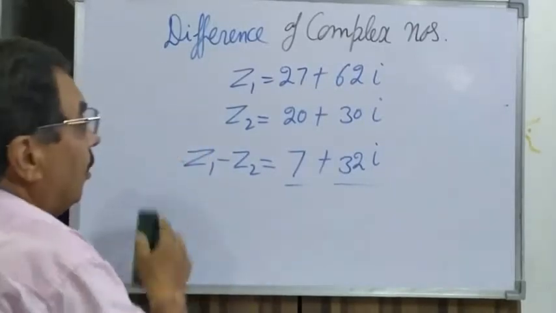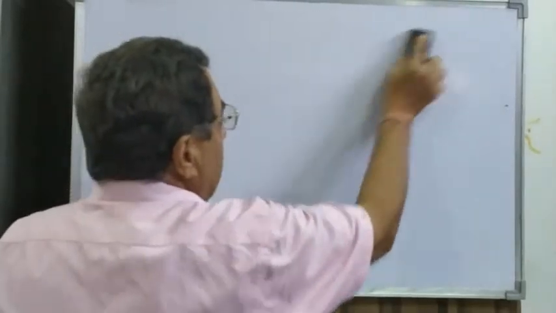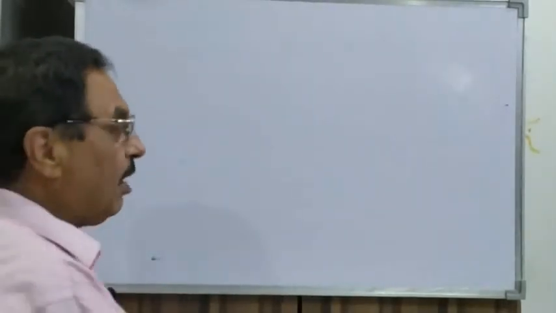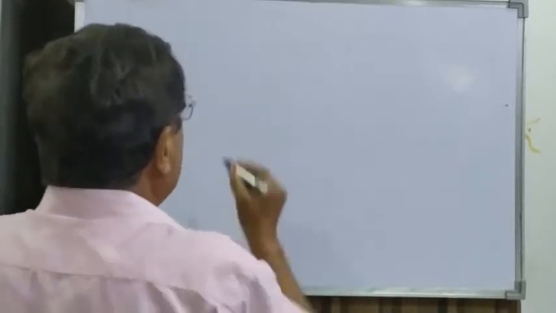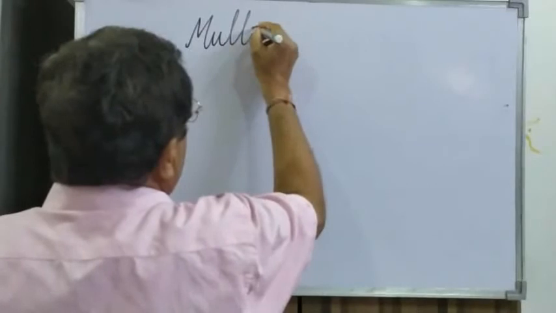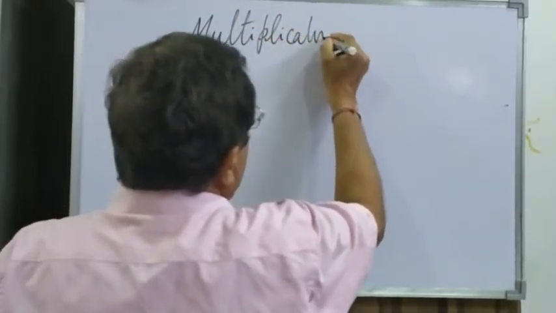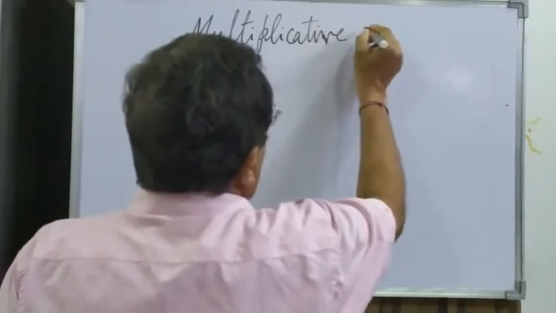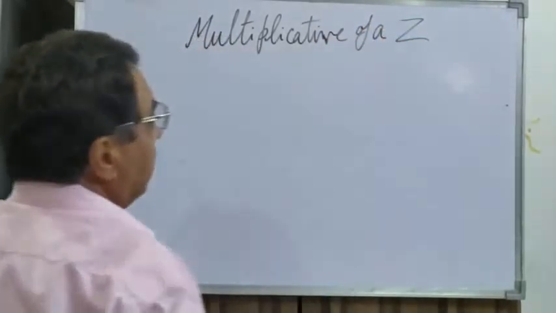Now after this I tell you the multiplicative inverse of a complex number, say z.